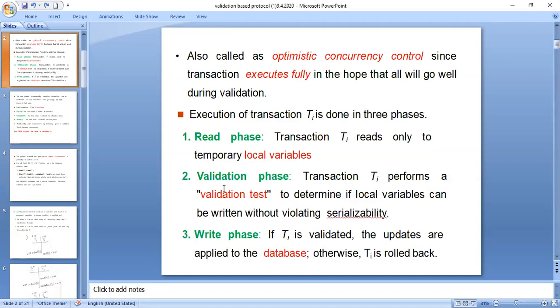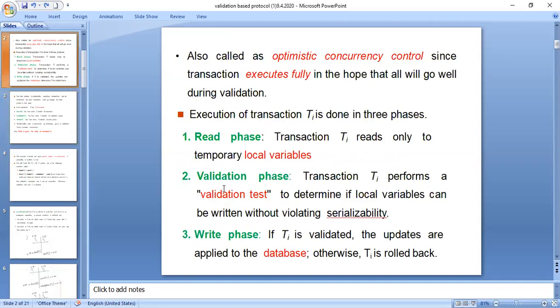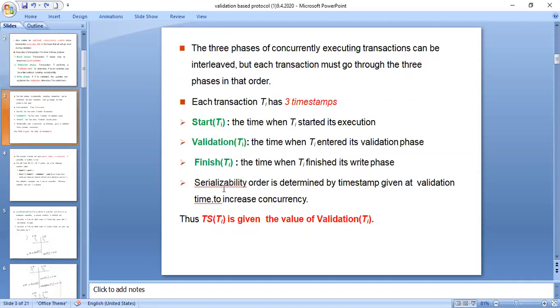So two things to be kept in mind here. One is that every transaction goes through three phases: read phase, validation phase, and write phase. The other is that all the transactions will have timestamps: start timestamp, validation timestamp, and finish timestamp. The entire set of transactions works on these phases and timestamps.